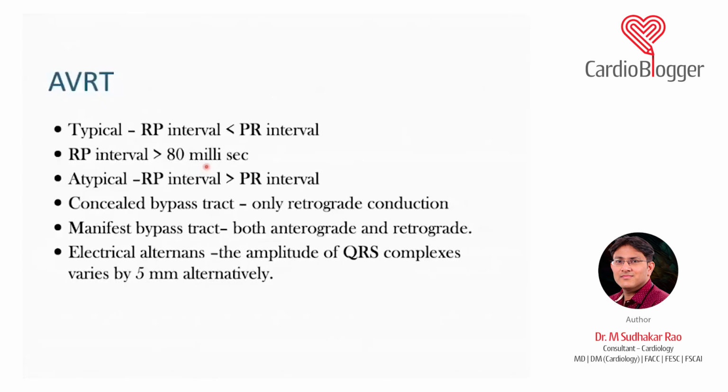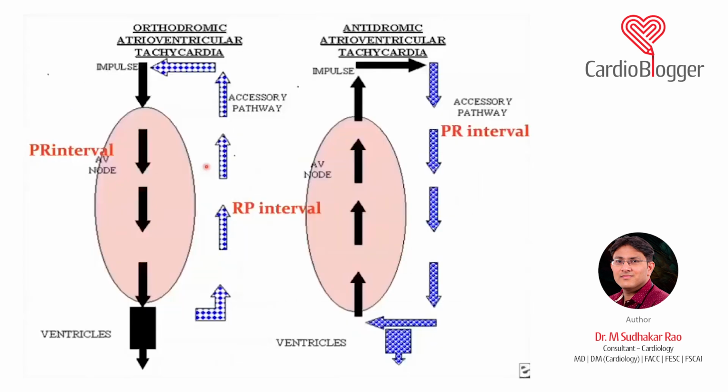Now let's discuss AVRT. So this was all about the AVNRT. Now, as I told you, AVRT. I had already told you that most of the patients with AVRT have a concealed pathway, because they have only a retrograde accessory pathway which conducts from the ventricle to the atria, but they are concealed. They do not manifest. That is the most common. If they manifest, they can manifest either orthodromically or antidromically.